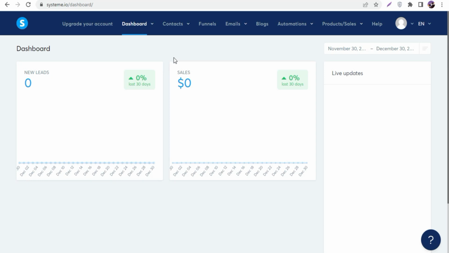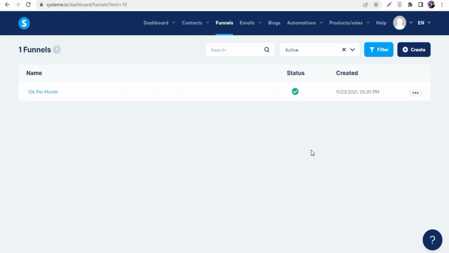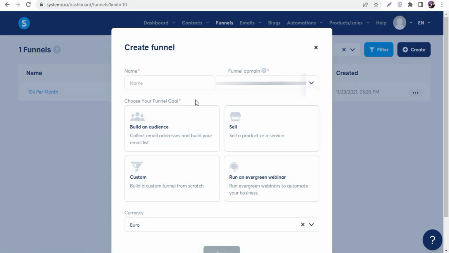Once you log in, once you sign up the first time, you can see this kind of page. So what's the first step? You simply click on funnels. Ignore all these things, click on funnels. Once you click on funnels, now you can see this kind of page. So now I'm gonna click on create, and in here you can add your funnel name.